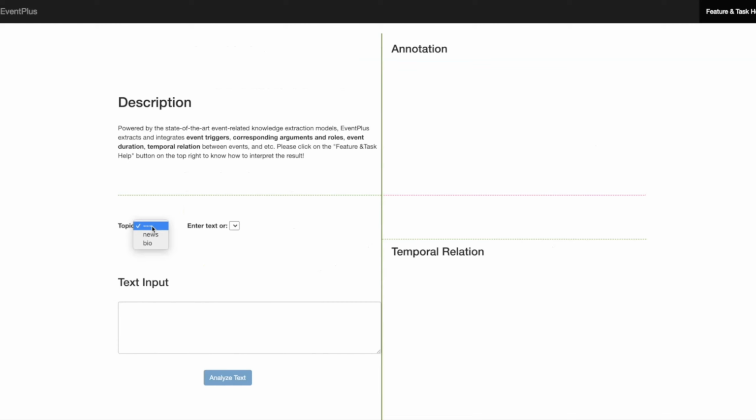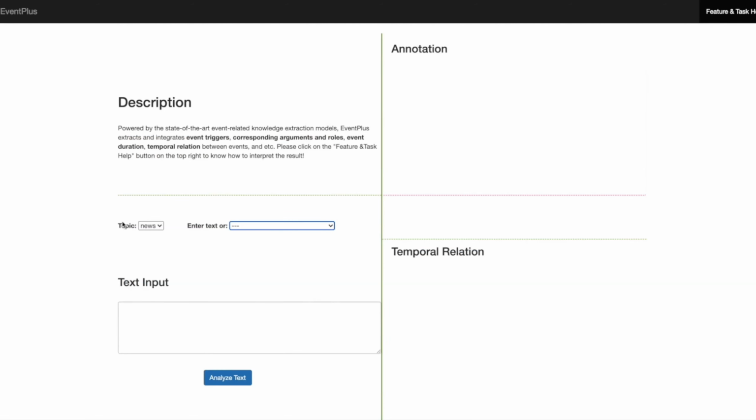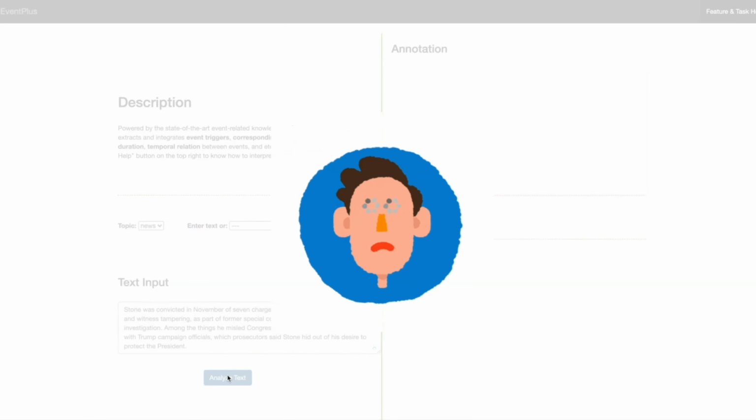EventPlus is designed to support multiple domains. For example, let's use EventPlus on the news domain. Users can either select an example input from the drop-down box or freely input any text that they are interested in. Let's go to the system website and randomly select a paragraph and put it in EventPlus. After clicking the Analyze Text button, EventPlus will call the backend API and get the annotations from the backend algorithm.